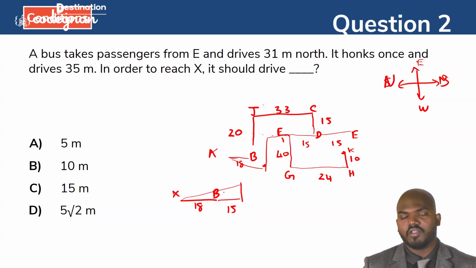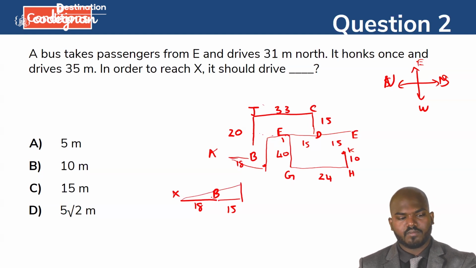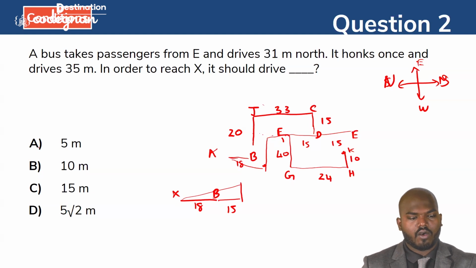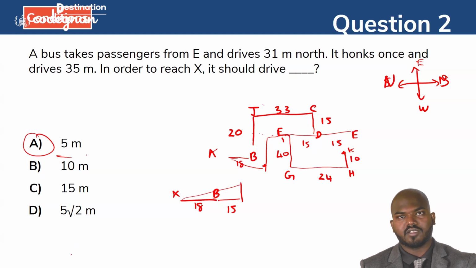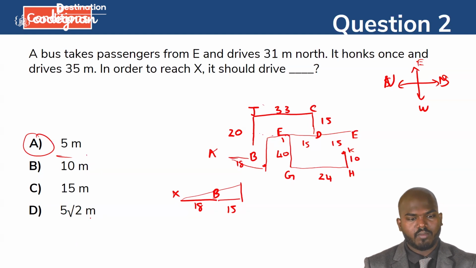So you can take the Pythagoras theorem. If you take the Pythagoras theorem, you will definitely get the answer, option A. That's the only possible answer we can make, guys. Pythagoras theorem is very easy. The hypotenuse squared is equal to the sum of the squares of the other two sides. That's what the Pythagoras theorem says.